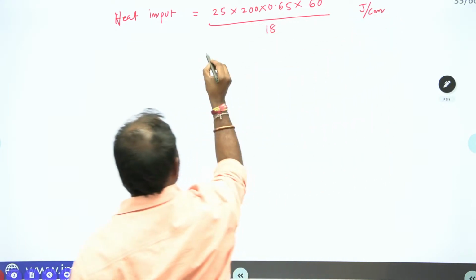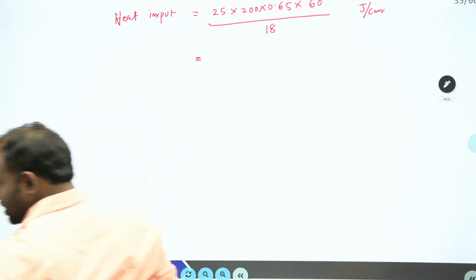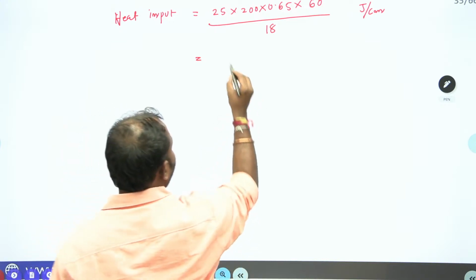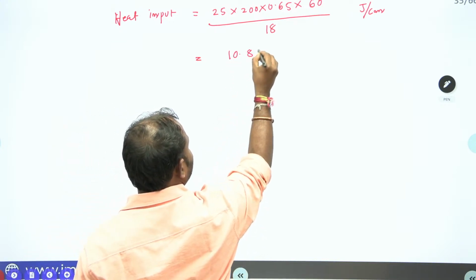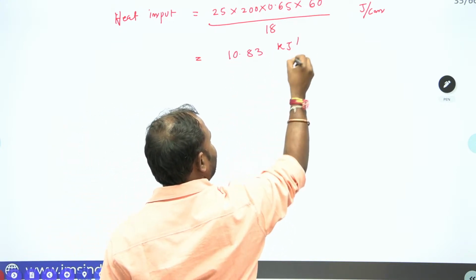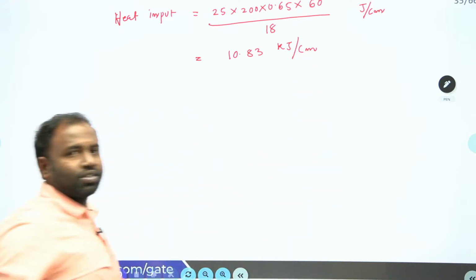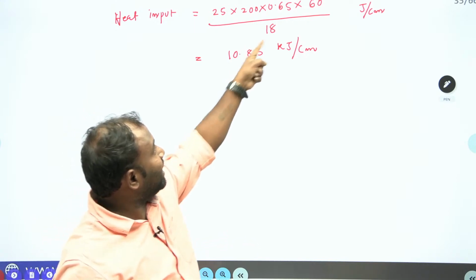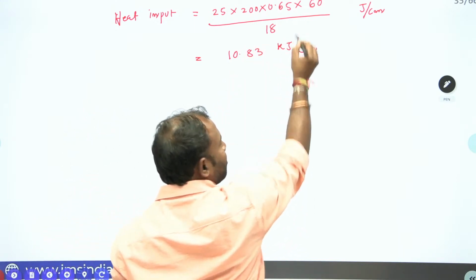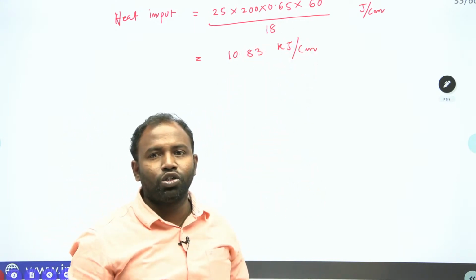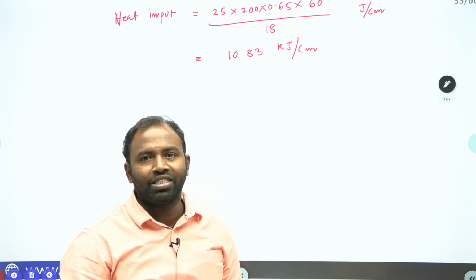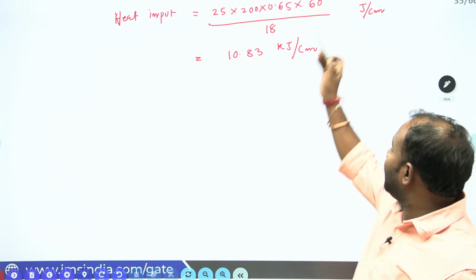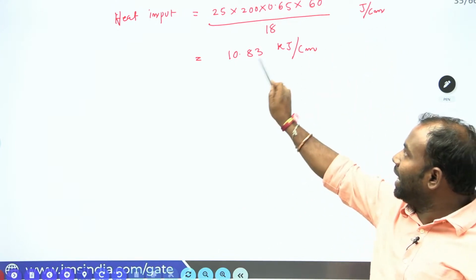Here I require kilojoule per centimeter. So if I solve this, I'm going to get 10.83 kilojoule per centimeter. You will get joule per centimeter, then you just divide this by 1000 so that you get kilojoule per centimeter. Clear, everybody, guys? Understand? Please try to understand. I get joule per centimeter, but I require kilojoule.